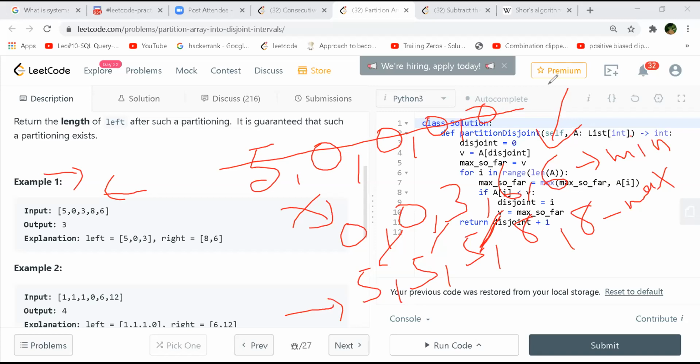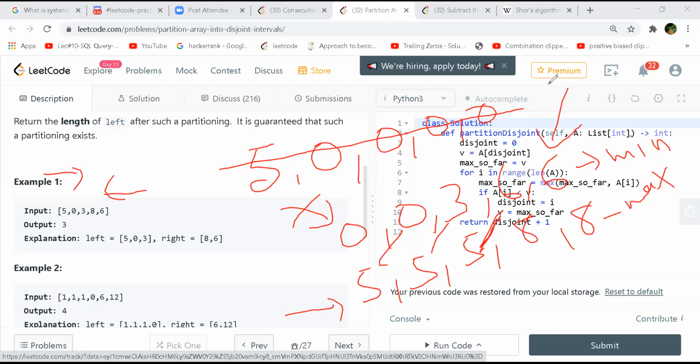So the reason why we take the pointers in the max array to be on the very left, and for the minimum array we take it one plus on the left, is because we are finding the minimum coming from the right to left, and for the max we are going from left to right. So we always have one additional element in the array which we come from the right to left.